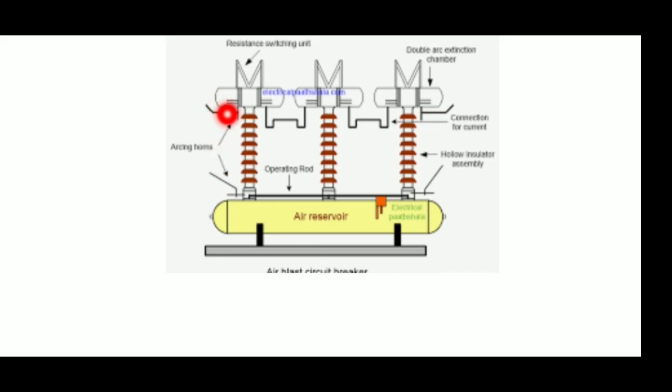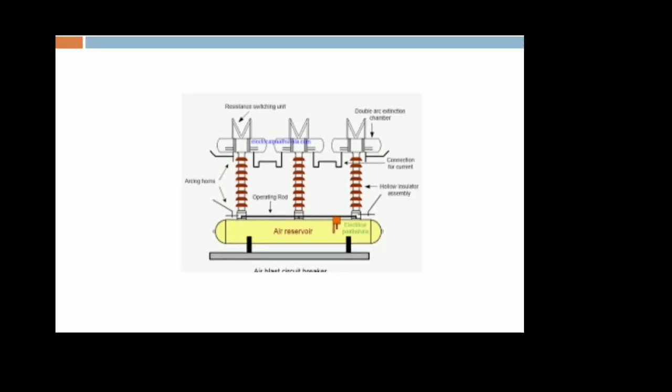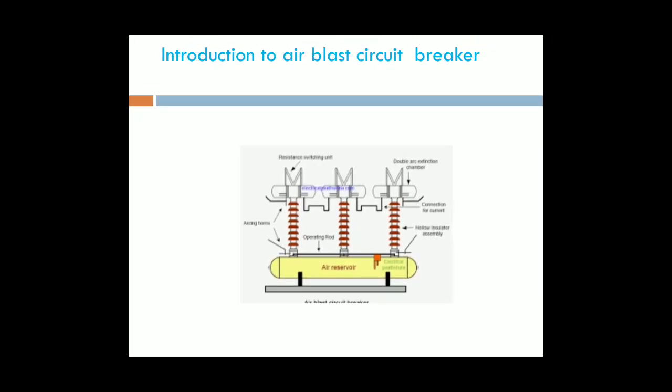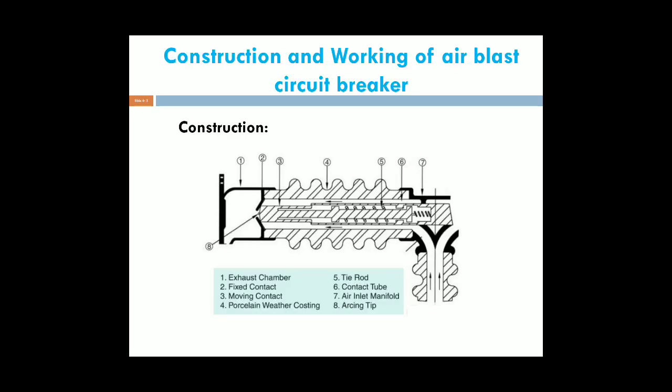When a fault occurs in the circuit breaker, the fixed and moving contacts are separated. In between this gap, the arc is struck. That arc is shunted by using this resistance switching. In between fixed and moving contact, the arc is struck, and that arc is shunted by using this resistance switching. These all three are the resistance switching. Okay, this is the equivalent diagram for the air blast circuit breaker practical view.